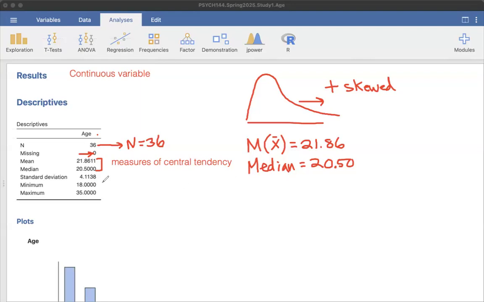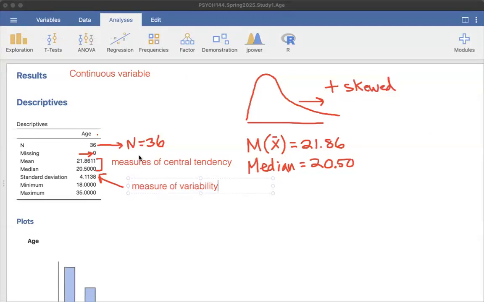The other information here that I care about is standard deviation, which is a measure of variability. Others that you might talk about are the variance, which is the squared standard deviation. You also could talk about interquartile range, or range, which is just the maximum minus the minimum. Honestly, with continuous variables, we most frequently talk about standard deviation. Like I talked about in class, you want to think of your mean and standard deviation as holding hands through life. You're going to report them together.